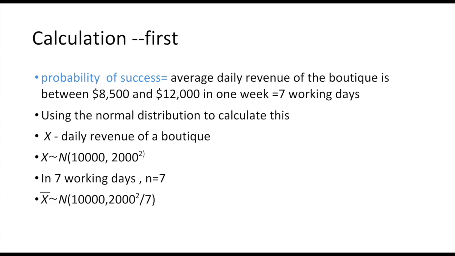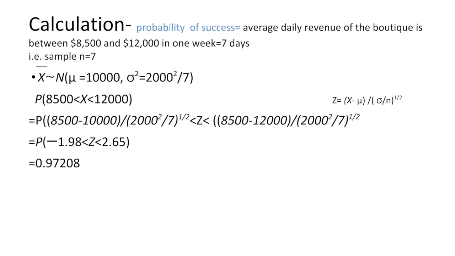Therefore, when using the sampling distribution, n will be 7, and we simply input all the data into the formula. Then you will calculate the probability of success in 1 week.